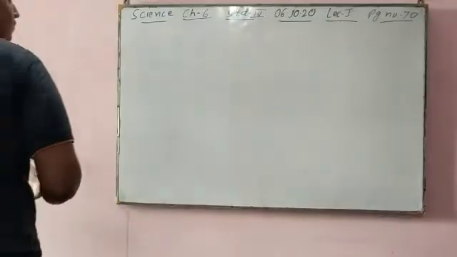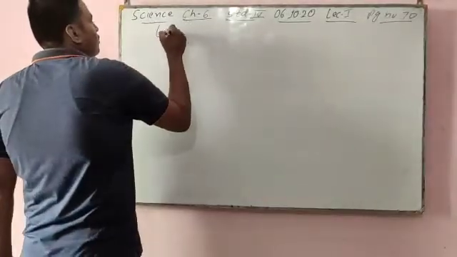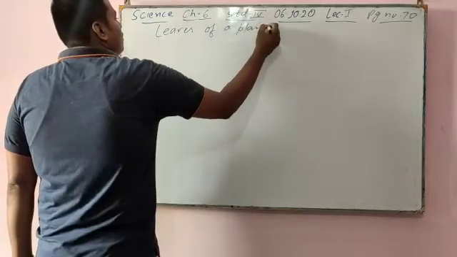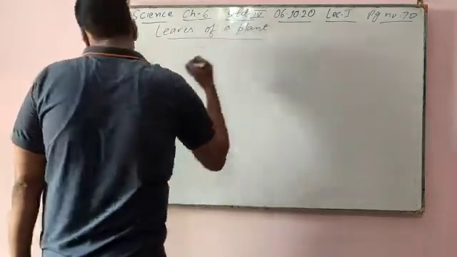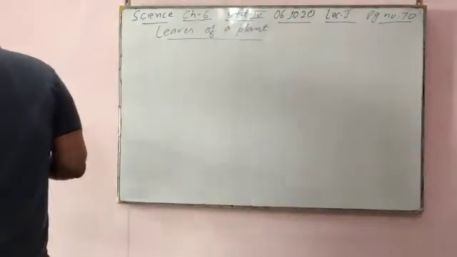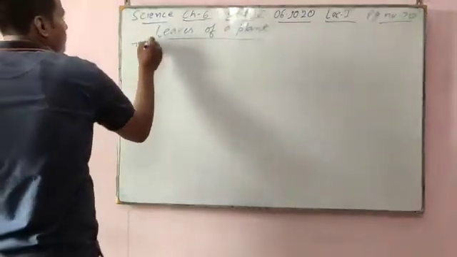So today I am going to teach you Science Chapter 6, Leaves of a Plant. I have to start the last topic of this chapter: interdependence of plants and animals.